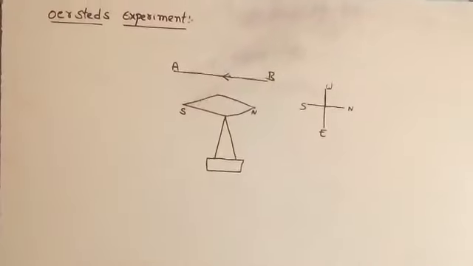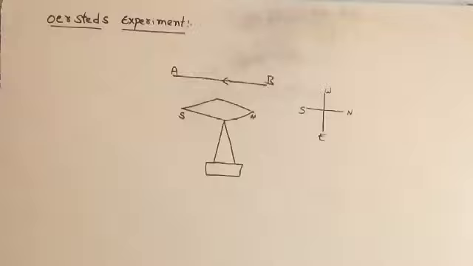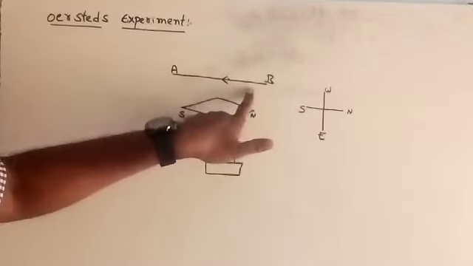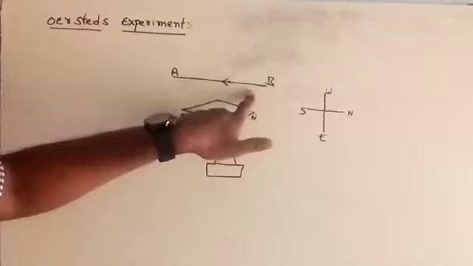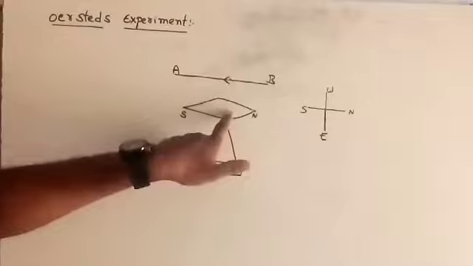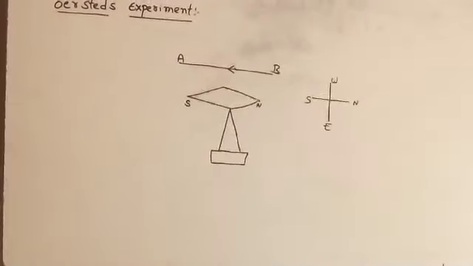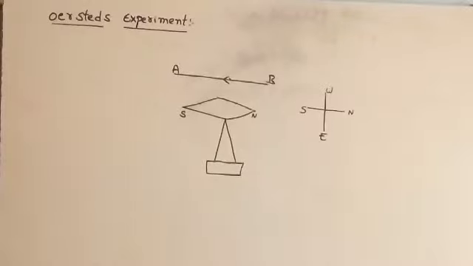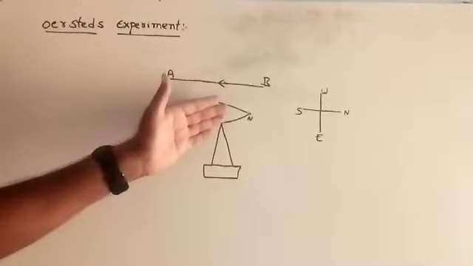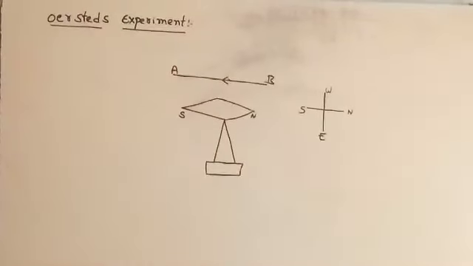So by observing this one, we can conclude that around the current carrying conductor, the magnetic field is created. Because of this magnetic field, this needle is deflected. The amount of deflection can be altered by increasing the strength of the current. If you are placing this magnetic needle very close, then in such a condition the deflection will be more. And the direction of this deflection,